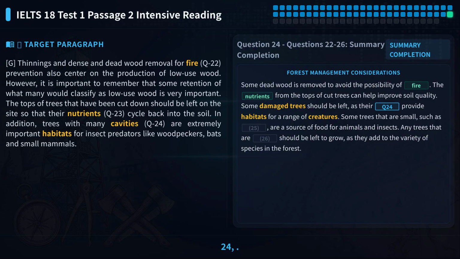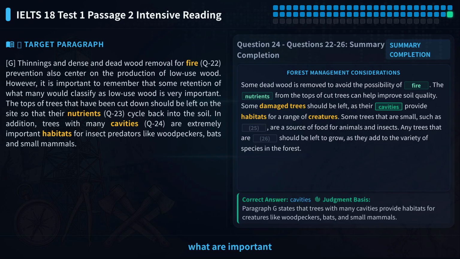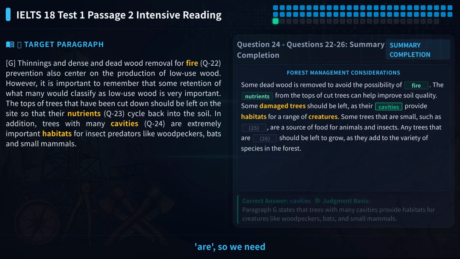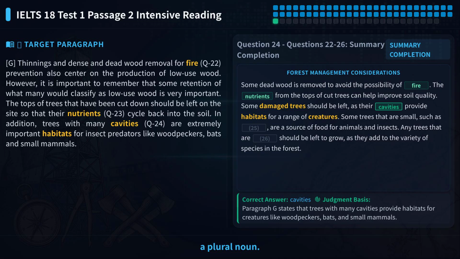Let's look at question 24. The question says, trees with many what are important habitats for insect predators? Please pause the video and try to find the answer yourself. The word before the blank is many, and after it is are, so we need a plural noun. The key ideas in the question are trees and habitats for insect predators.